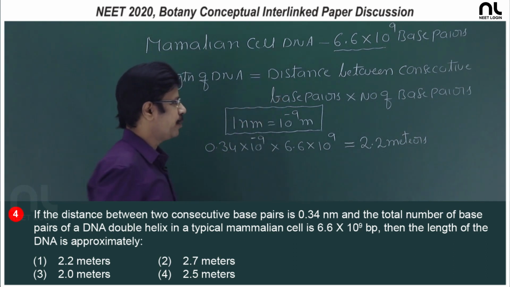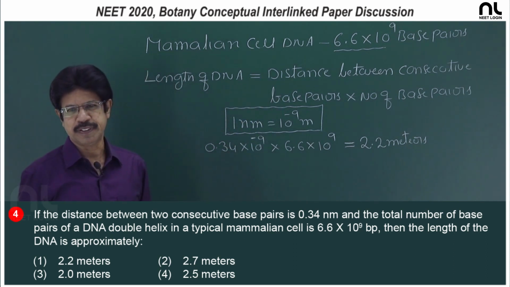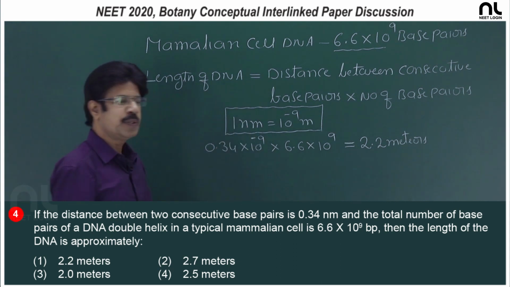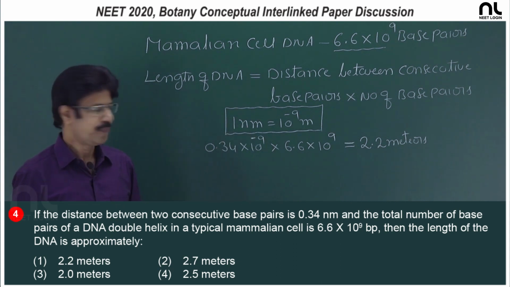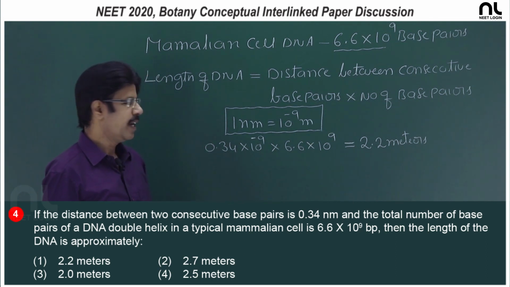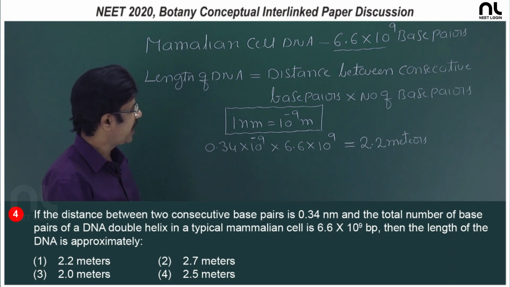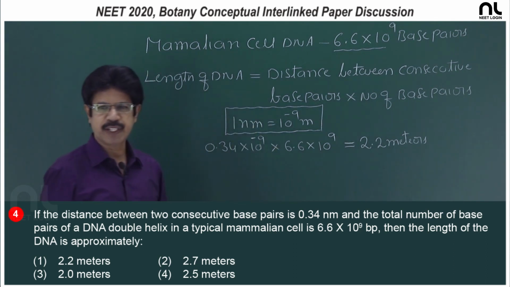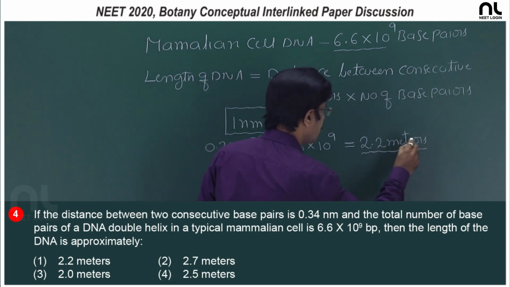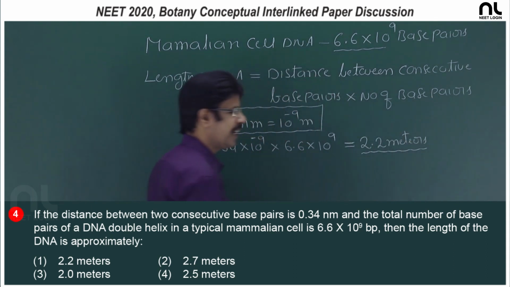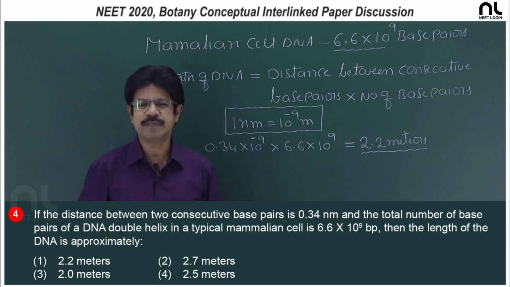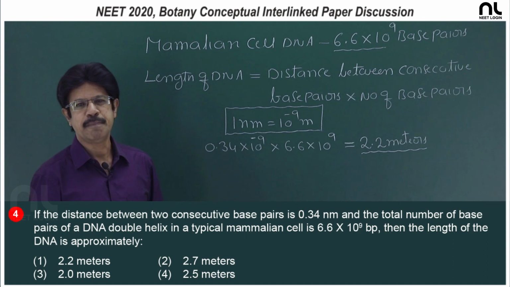distance between the consecutive base pairs into number of base pairs, and 1 nanometer is equal to 10 to the power of minus 9 meters. So, 0.34 into 10 to the power of minus 9 into 6.6 into 10 to the power of 9, that is the base pairs in mammalian cell, it gives approximately 2.2 meter long DNA, and that is accommodated by means of the compaction and packaging.